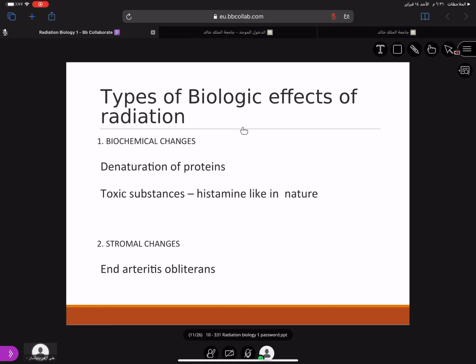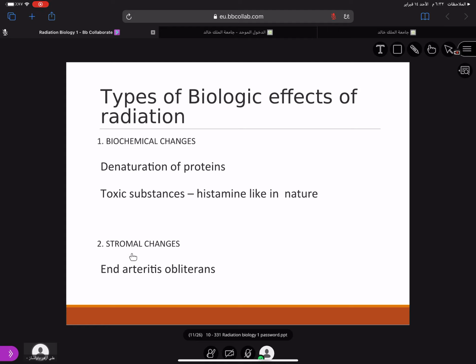There are different types of biological effects of radiation. Just to name them, the biochemical changes that take place are the denaturation of proteins, meaning the proteins become denatured. Also there is a release of toxic substances, which are histamine-like in nature. So these are the biochemical changes.